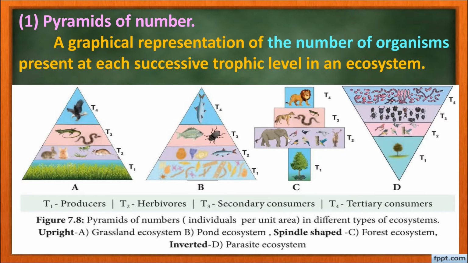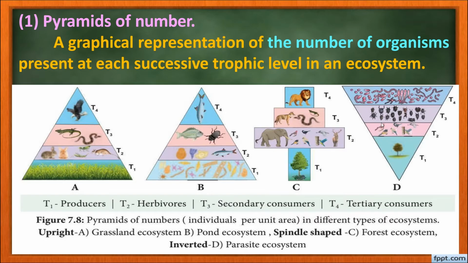Many organisms can depend on a single tree for their food, and so the number of organisms in trophic level 2, the herbivores, will become more, and the number of organisms that feed on these herbivores may be less. Similarly, the top carnivores may become fewer, and so it takes the shape of a spindle. So the pyramid of number of the forest ecosystem is spindle shaped.